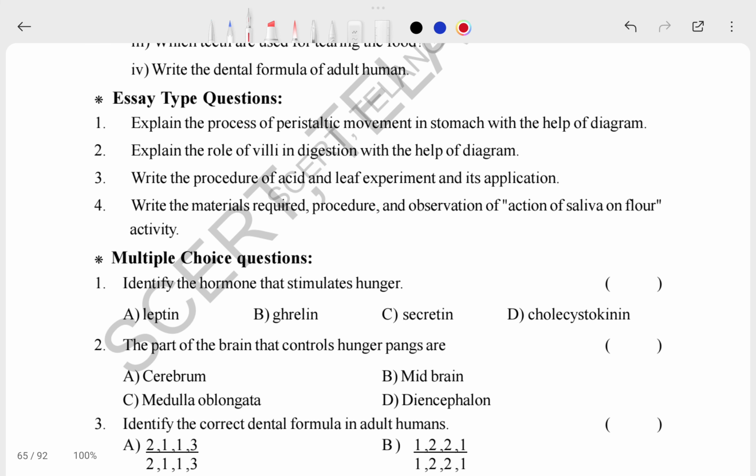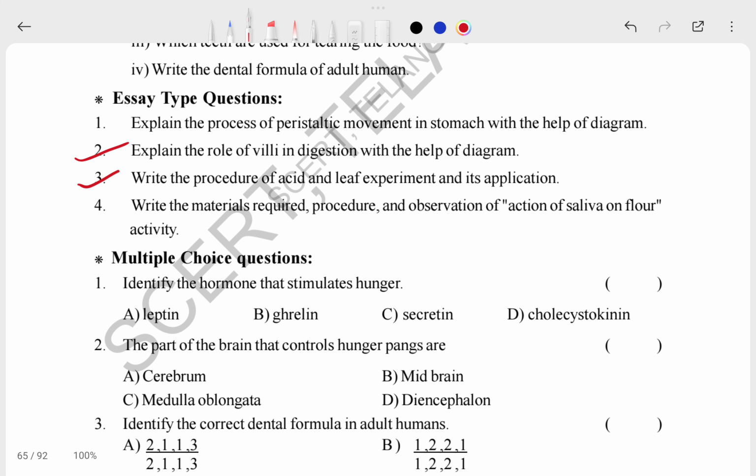So here it is an easy type question. Explain the process of peristaltic movement of the stomach with the help of a diagram. Explain the role of the bile in digestion with the help of a diagram. Second one you can read about it. Okay, then after that the leaf experiment, and then it is over.